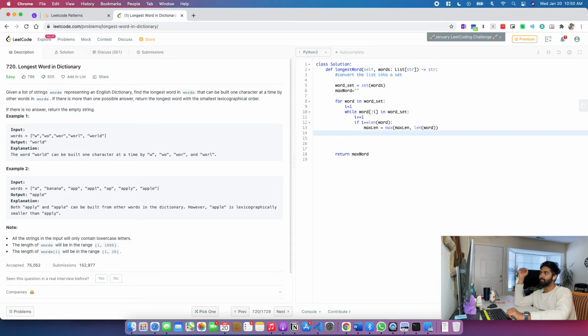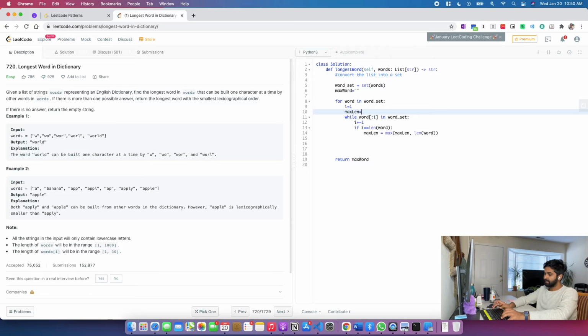For every word, I'm taking all the subset words, like the substring words, W, WO, WOR, WORL, right? And if I'm reaching the length of the word, like if I have all the substrings, then I'm verifying if it's greater than the current maximum length. If it is greater, then I'll have to have a max length for every word. Max length equals 0. If it is greater,